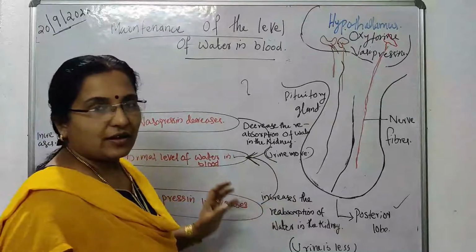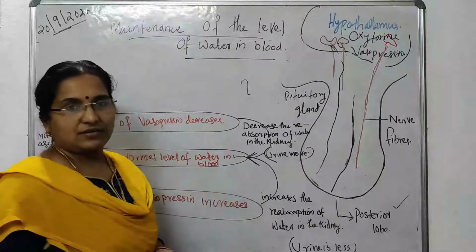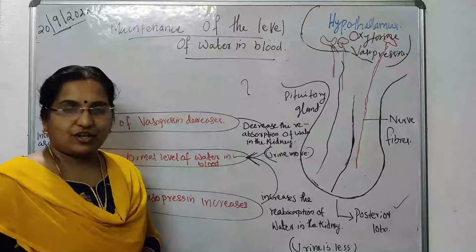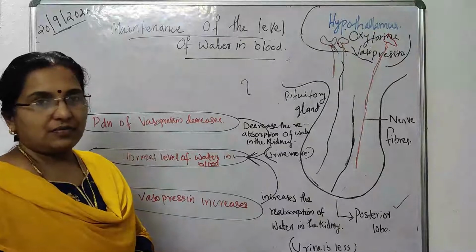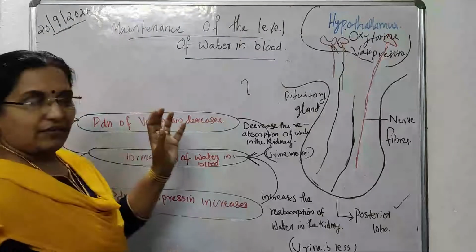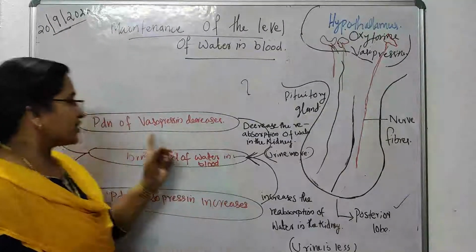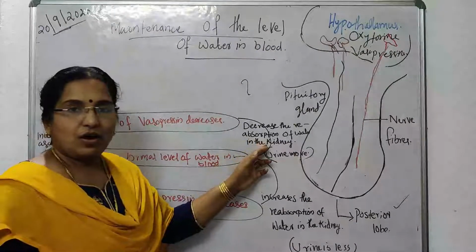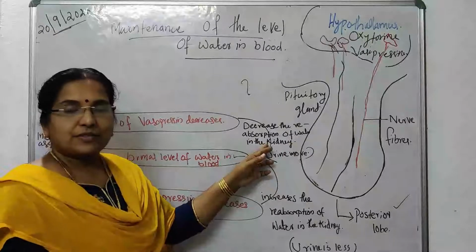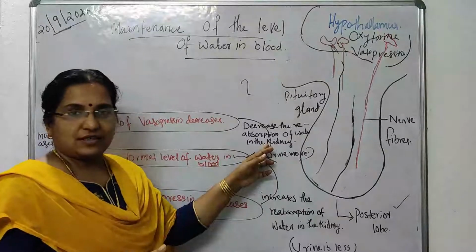So whenever we require more water, based on the climate, what about the rainy season and what about the summer season? Okay, then whenever the production of vasopressin decreases, reabsorption of water from the kidney also decreases, so